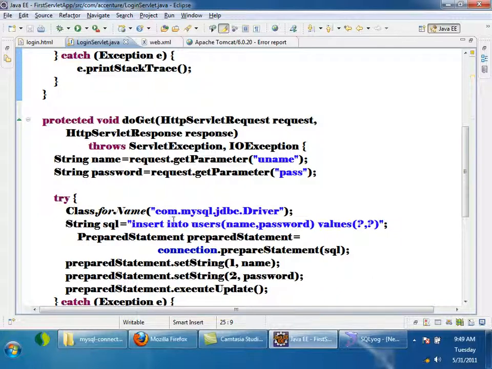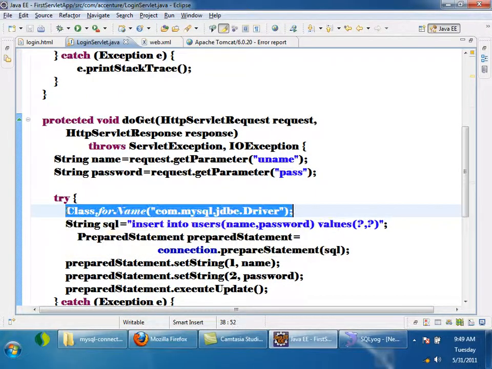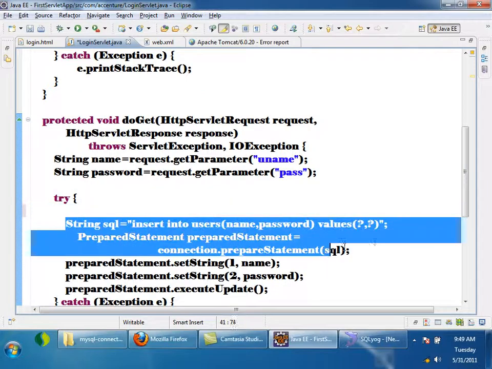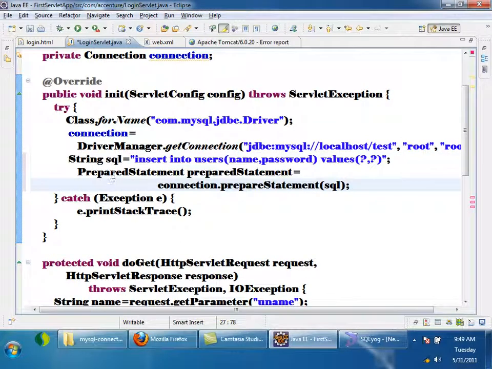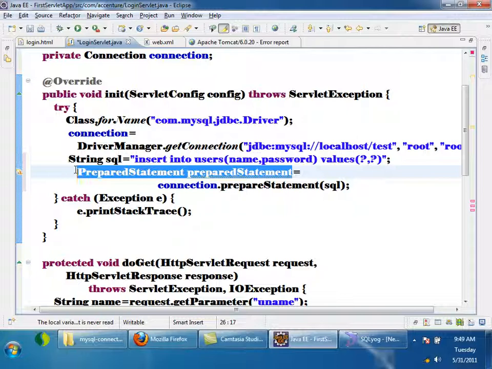Now what I'll do is keep this code also here, these two lines. Cut and then paste here, and I'll make the prepared statement an instance variable.